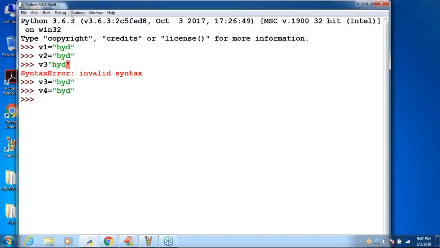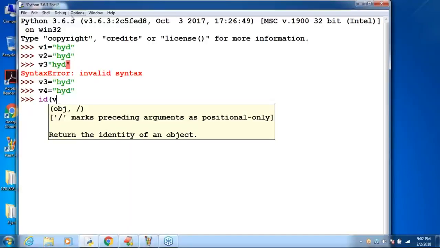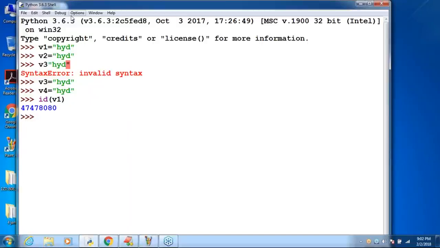Can you please tell how many references are there? Four references: v1, v2, v3, v4. But how many objects are available? Only one object. Where is the proof? You can ask v1, which object are you pointing to? What is the address? I'm asking the id of v1. What is the answer I'm getting? 47478080. Oh, fancy number.